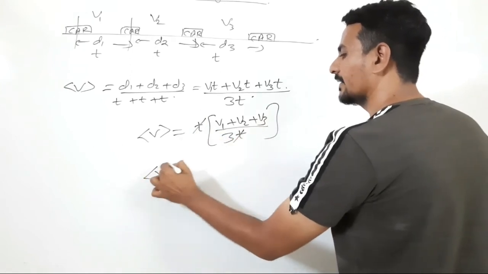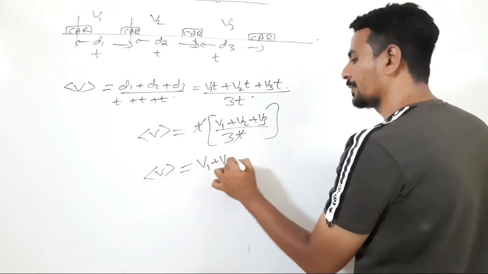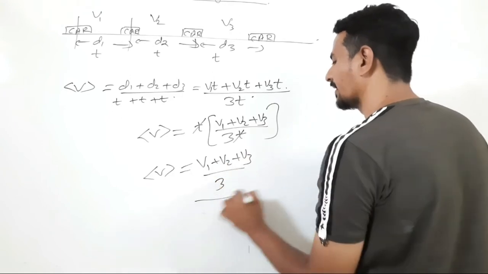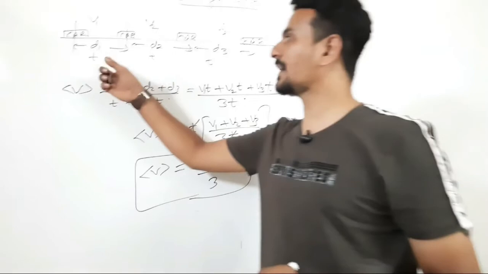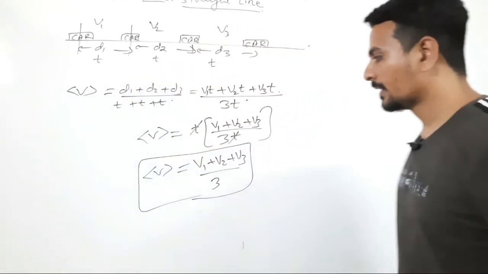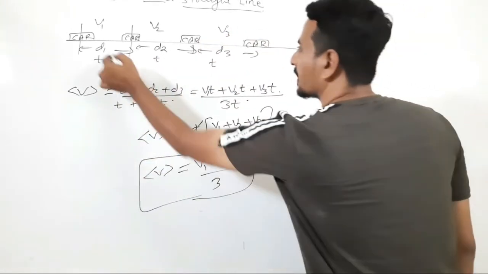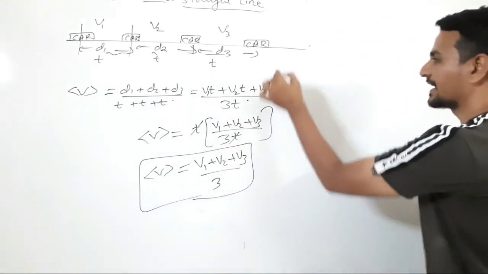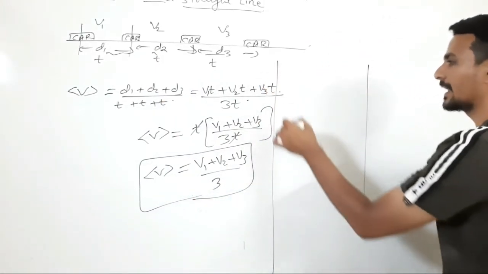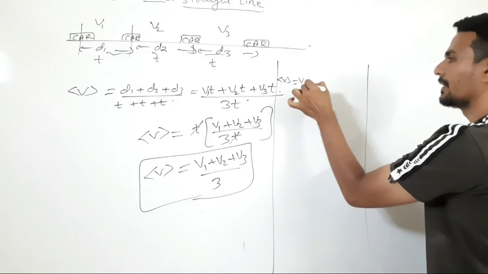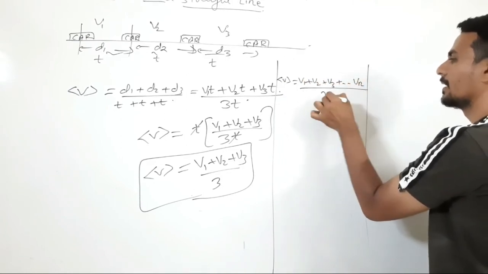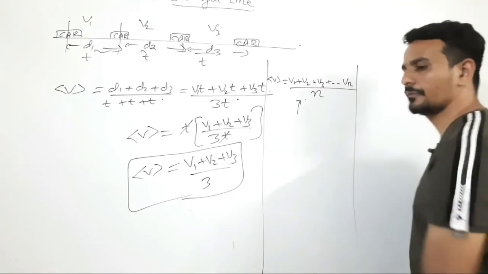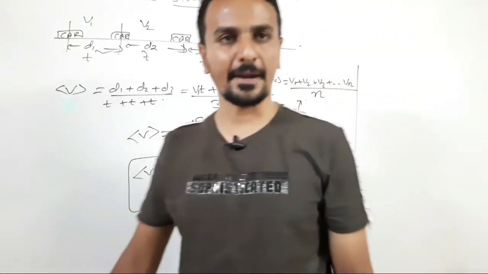So average speed is v1 plus v2 plus v3 divided by 3. So this is the formula to calculate average speed when the time is the same. Clear? Okay. This is only for 3 distances. The general formula to calculate the average speed will be v1 plus v2 plus v3 dot dot dot vn divided by n. This formula is to be used when the time interval is the same.